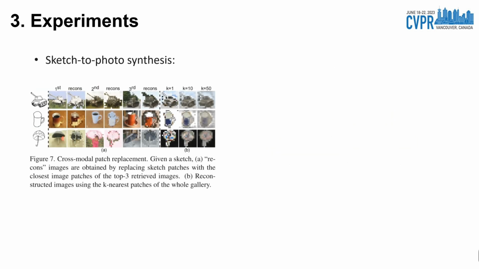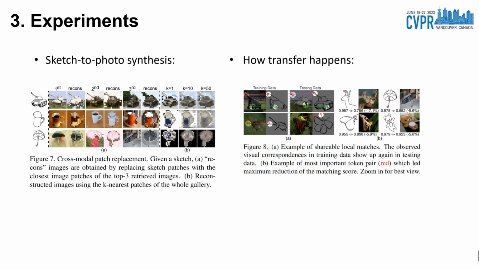To further inspect if reliable cross-modal correspondence has been discovered, we conduct sketch-to-photo synthesis by replacing sketch patches with the closest image patches. The left figure shows that the synthesized images can resemble the query sketch by stacking semantically closest patches from the retrieved natural images. The right figure reveals that some shareable local matches do exist, suggesting the learned pieces of local visual correspondence could be transferred to match regions of novel objects. Meanwhile, the figure shows how to identify the most important feature pairing responsible for a match.